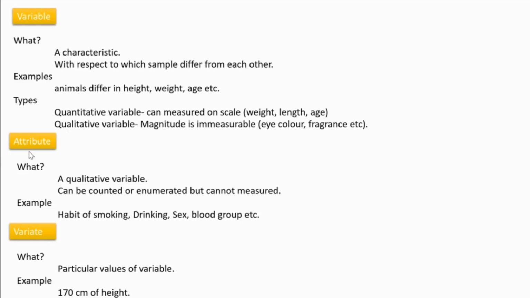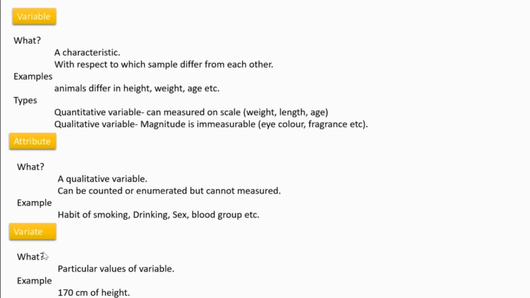Then attribute. Attribute is also something relating to qualitative variables. Attribute means it's a qualitative variable. It can be counted. To some extent we count and enumerate, but it's difficult to measure accurately. Example: the habit of smoking. How many have the habit of smoking? It's not easy to measure, but we can count or enumerate. How many females are there? How many males are there? We can enumerate it, but cannot measure.